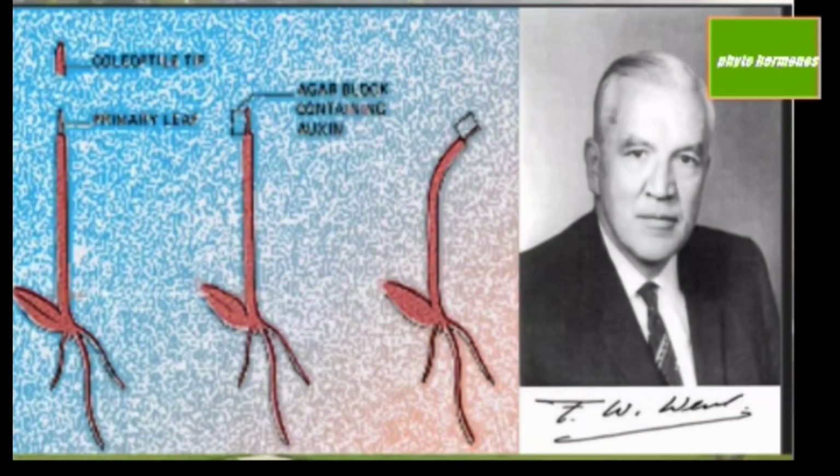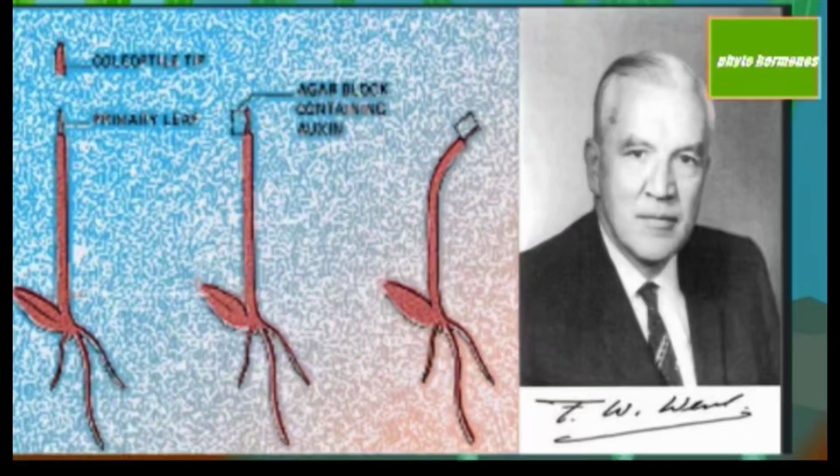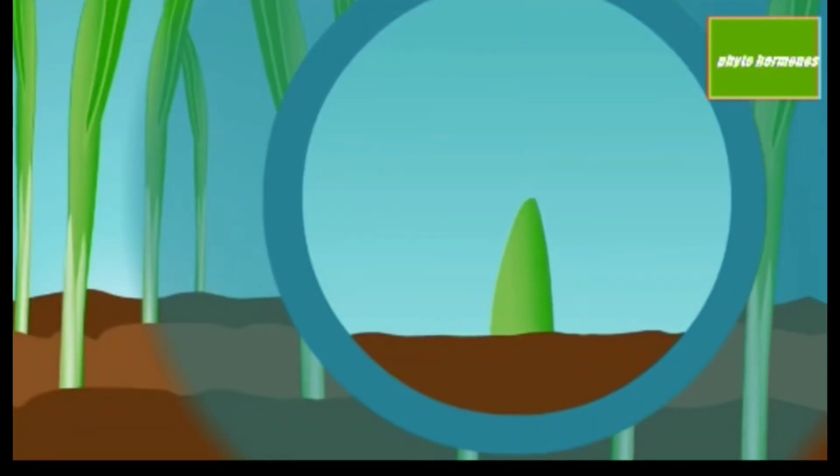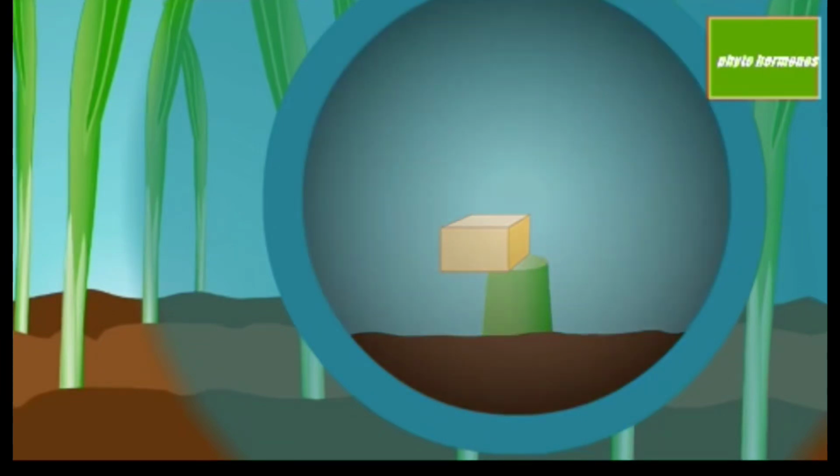Dutch plant physiologist F.W. Went succeeded in separating this influence from the plant that produced it. He selected oat seedlings. He removed the tip of the seedlings and placed them on agar blocks and kept them for 1 hour in darkness. Later, he cut the agar block into small pieces and kept them on decapitated plants.